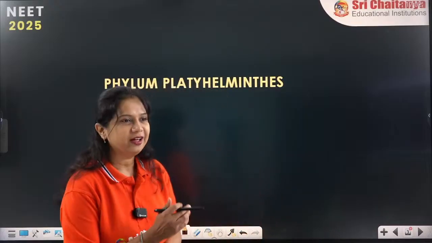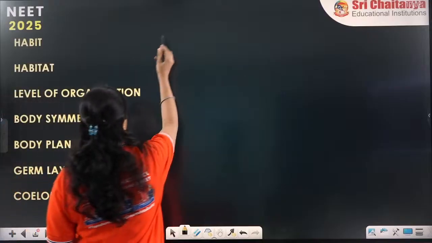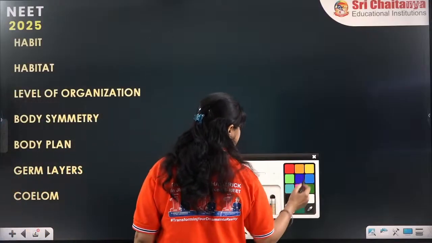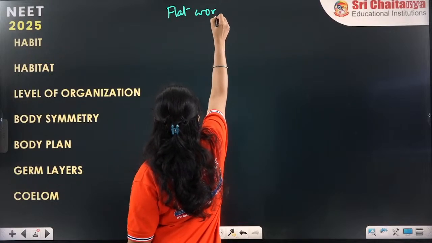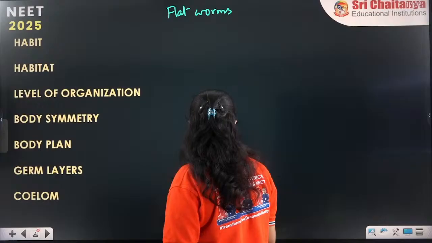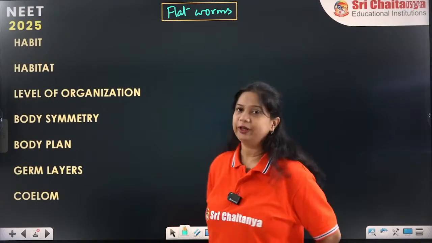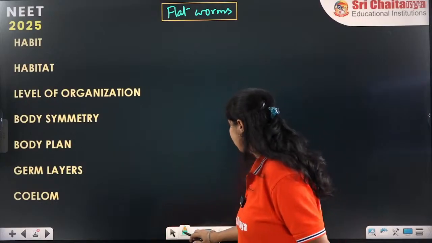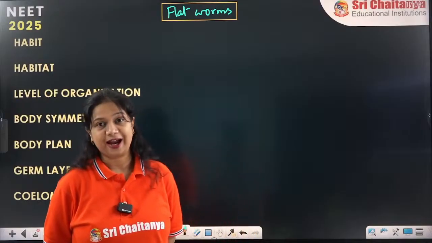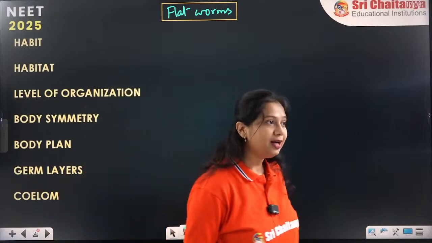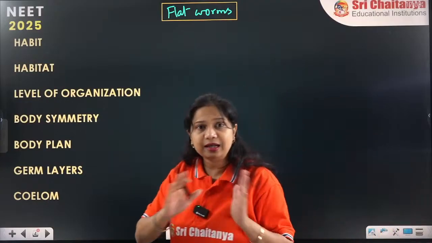Alright, so here we are again now. The phylum Platyhelminthes, the phylum of the flatworms. These flatworms are the topic of our discussion today. Why have scientists given the name flatworms? They are called flatworms because they are flat like a leaf.